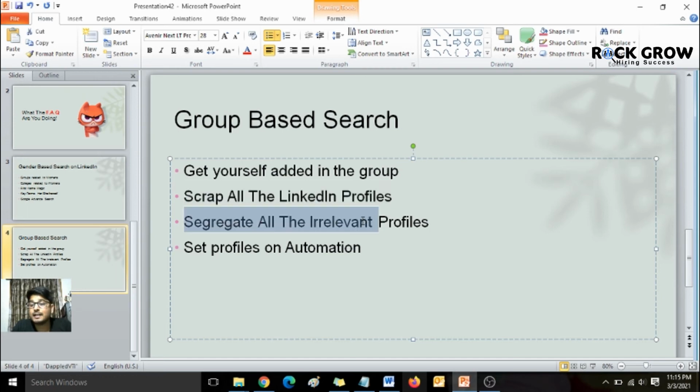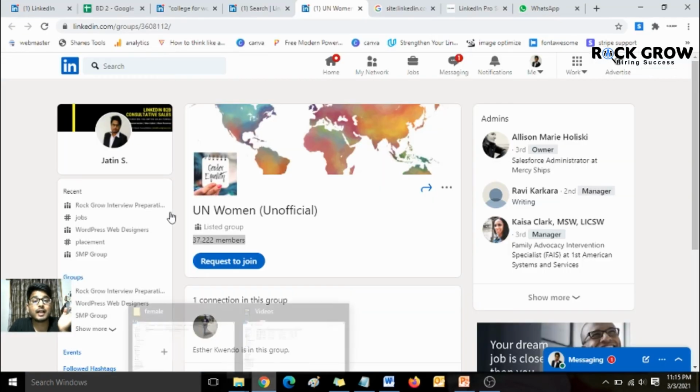Segregate all the irrelevant LinkedIn profiles, because it may happen that in that group there are people coming from different countries, but you want to target only the women that are Indian. So you can segregate all those LinkedIn profiles with respect to the country function and then set all the LinkedIn profiles on automation. That is something which I am currently doing.